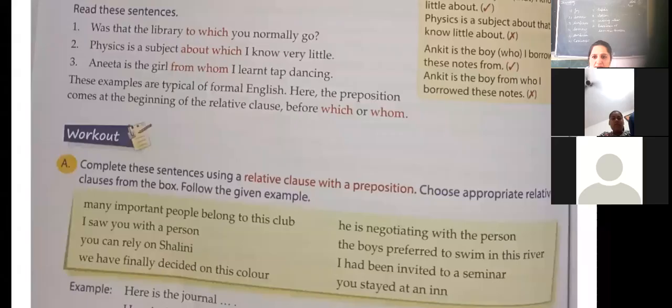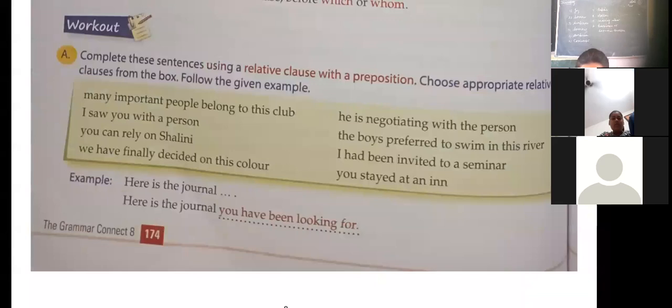Now complete these sentences using a relative clause with a preposition. Choose appropriate relative clauses from the box given. Follow the given example. Here is the general you have been looking for. Okay. Second one. This is the color. What can you choose from here? This is the color we have finally decided on. Choose the options from there.